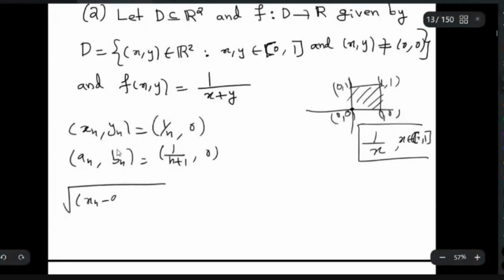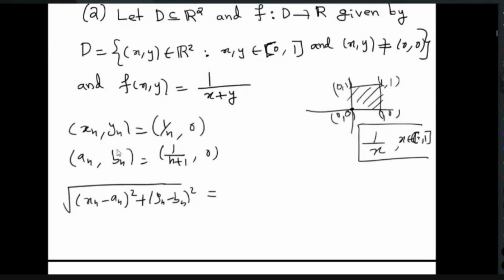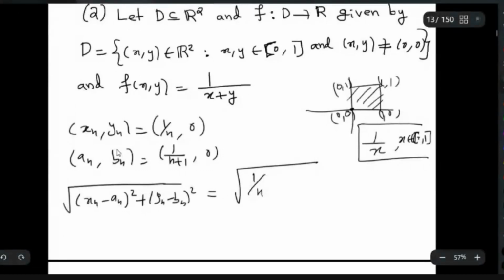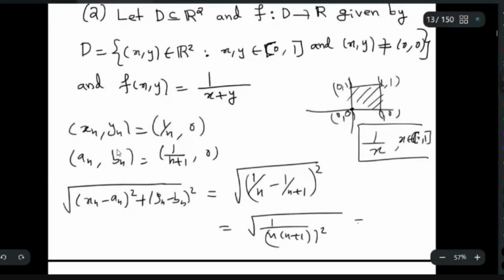So you can easily observe that the square root of (x_n minus a_n) squared plus (y_n minus b_n) squared, what you will get, is nothing but the square root of (1/n minus 1/(n+1)) squared. This is in fact the square root of (1/(n(n+1))) squared. So I can write it as 1/(n(n+1)). So this converges to 0 as n tends to infinity.